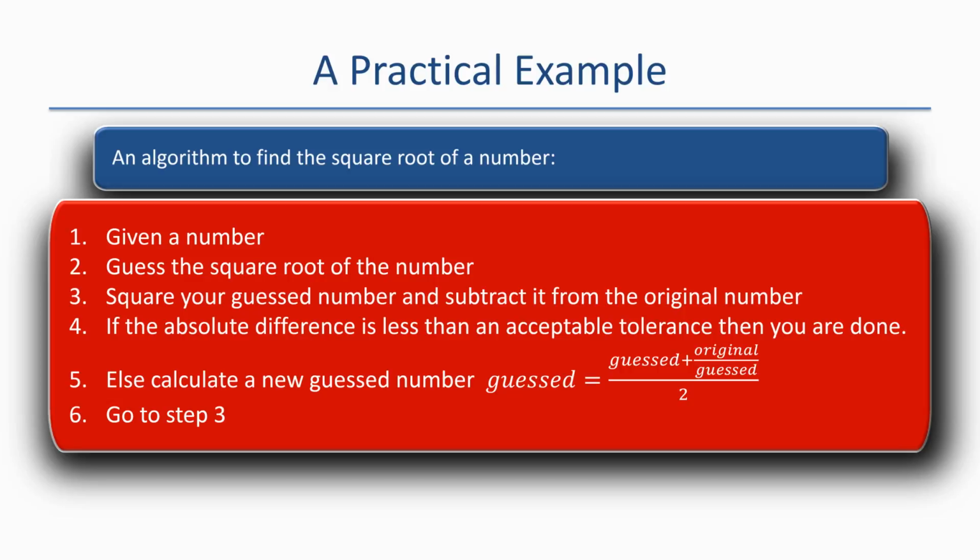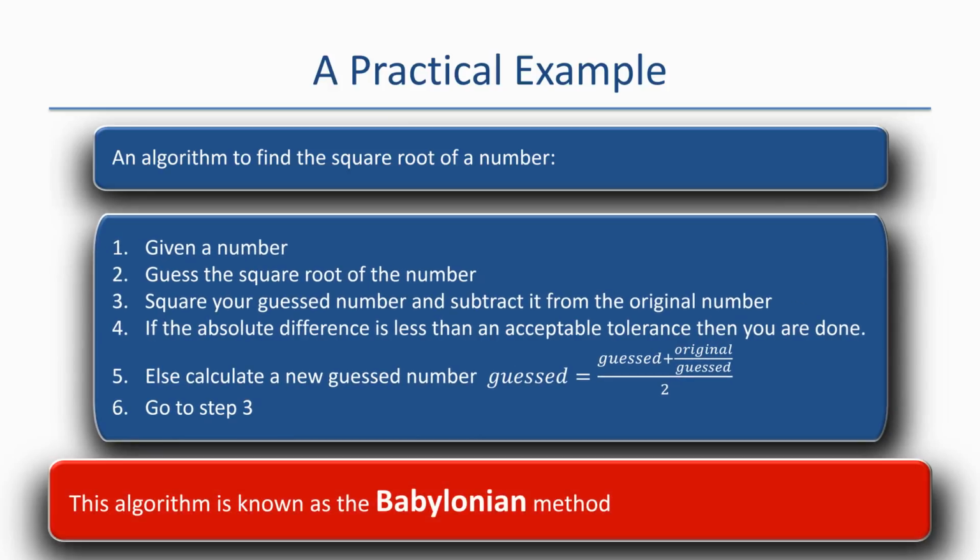Otherwise, you have to calculate a new guess by adding the previous guess to the original divided by guess and then dividing the total by 2. And then going to step 3 to check to see if your new guess is good enough. This algorithm is known as the Babylonian algorithm. So now let me implement this in Python.